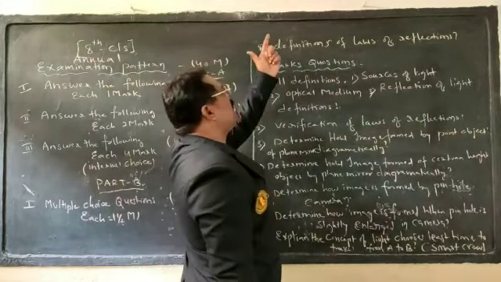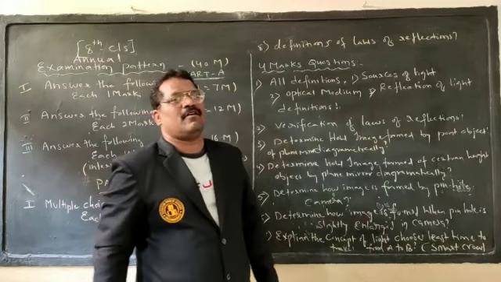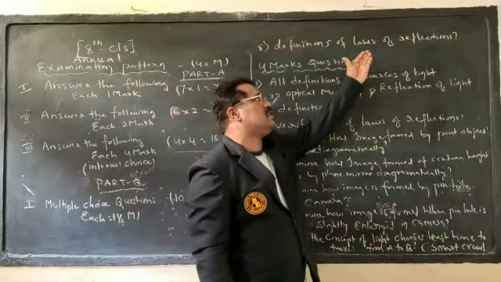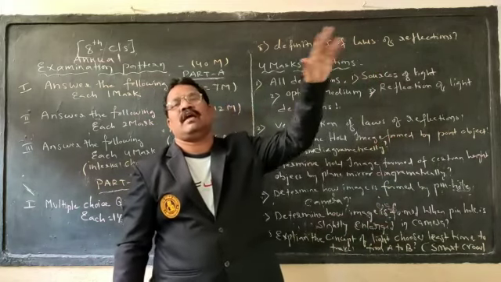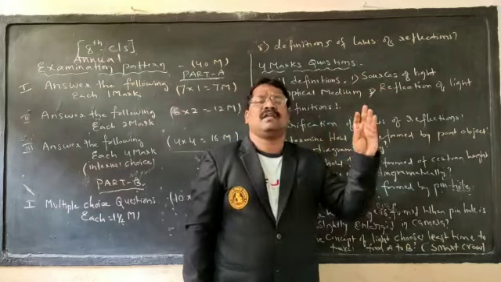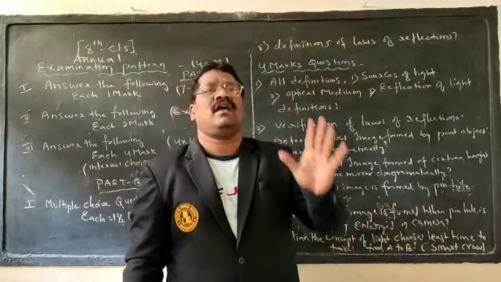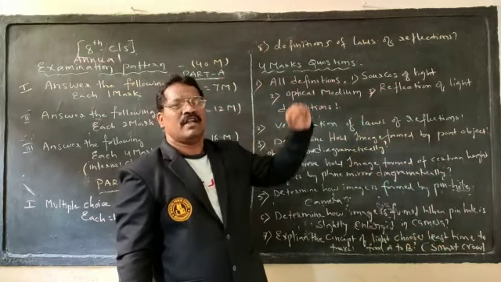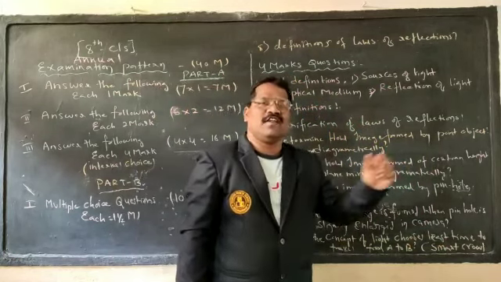Not only that, one more question is there: definitions of the laws of reflection. So many definitions are there within that. The angle of incidence is equal to the angle of reflection, that is one law. The incident ray, reflected ray, as well as the normal exist in the same plane, that is the second law. What is the incident ray? What is the reflected ray?